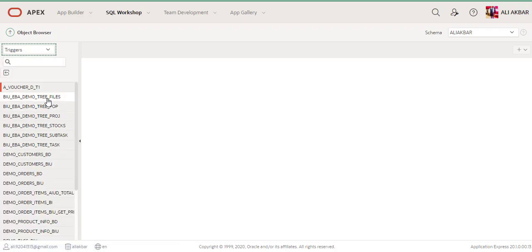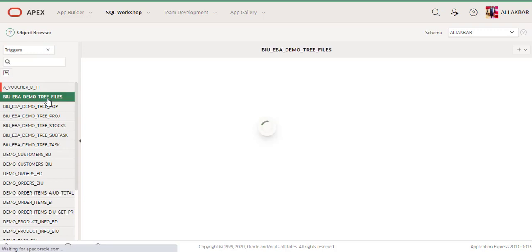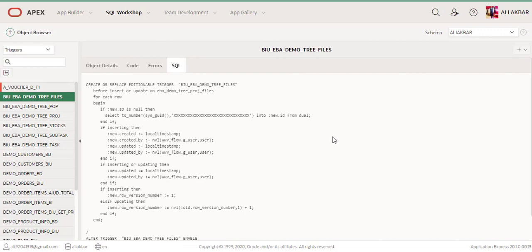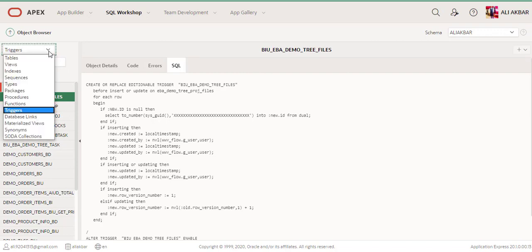When you click any trigger, Apex shows you the code of the trigger on the right side. This is basic information, or you can see compile trigger, download, drop trigger, disable trigger, and code. You can change the code from here. You can see the SQL code from here. This is a very beautiful SQL Workshop part of Apex.